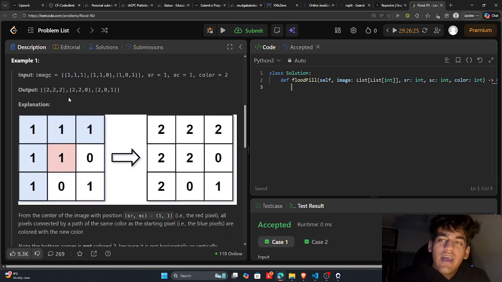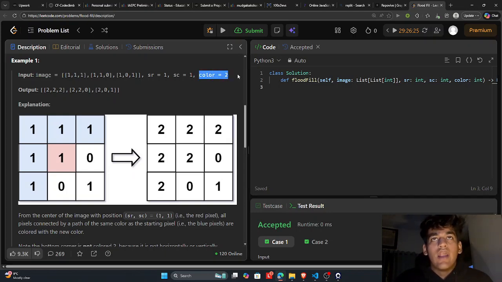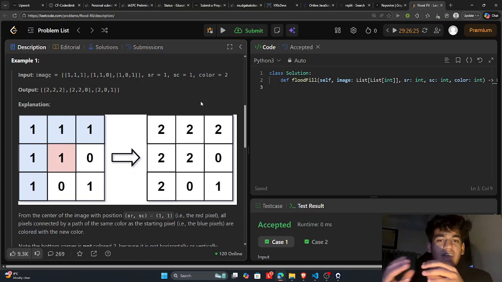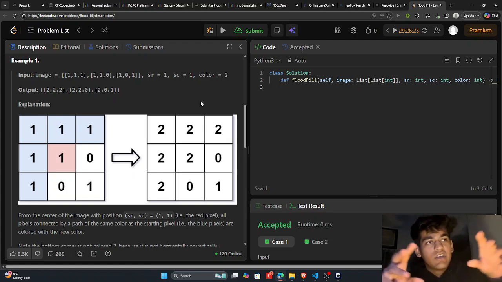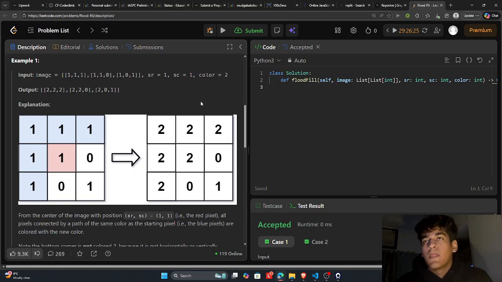Basically, you are given an image, and in the image there are pixels, and the pixels have some numbers, some values. So what we have to do here is pick a pixel which is given as sr and sc, and when we pick that pixel, we have to change it to a new color which is given. We have to change its value, and we have to change its adjacent and neighboring pixels. Basically, whichever pixel is given to us, with sr and sc as its location, all the adjacent pixels around it have to be changed. Which ones around it? Up, down, left, right, horizontal and vertical.